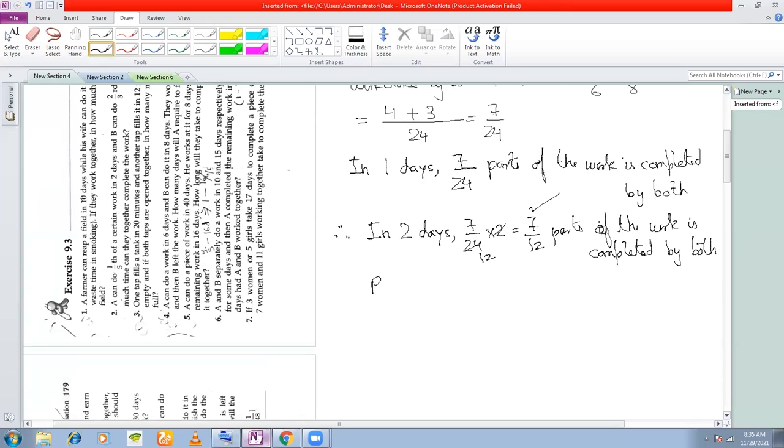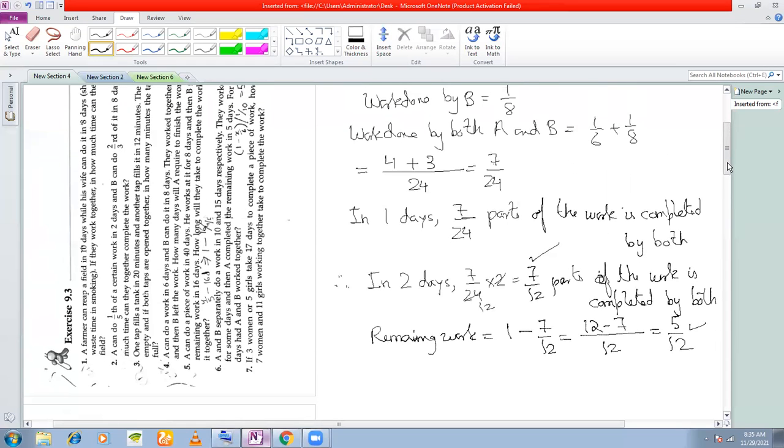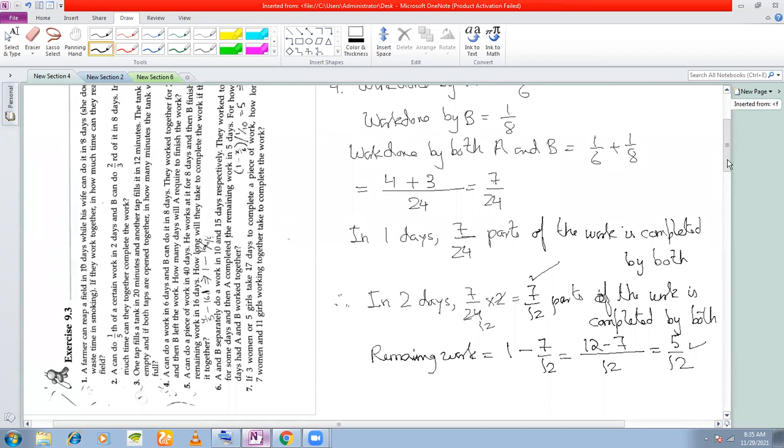So what is the remaining work? Total work is 1 minus 7 by 12. Now you take the LCM, get 12 minus 7. So you get 5 by 12. This is the remaining work, right? And this remaining work, who completes it?